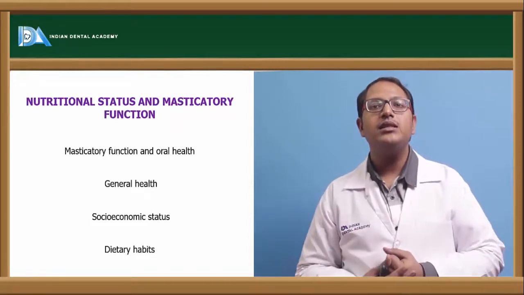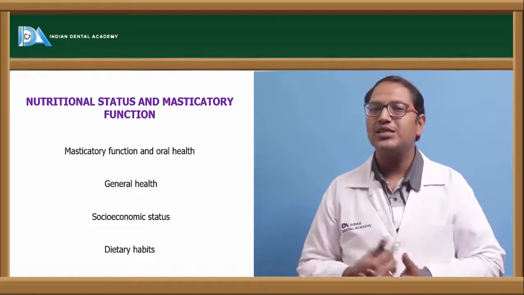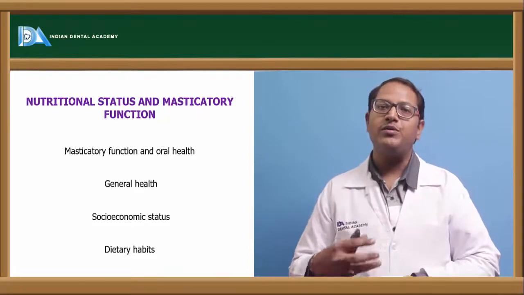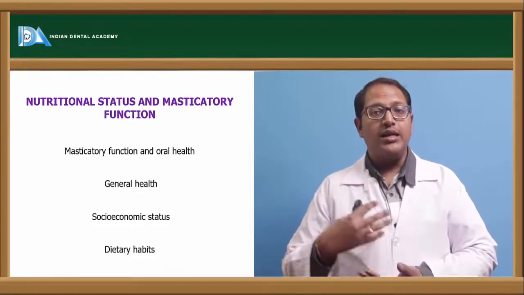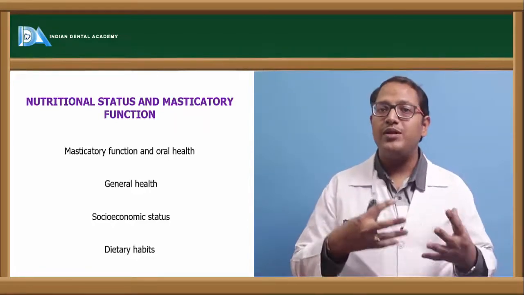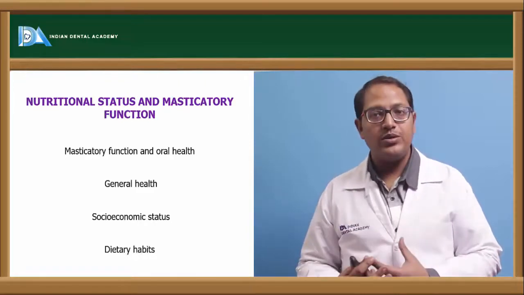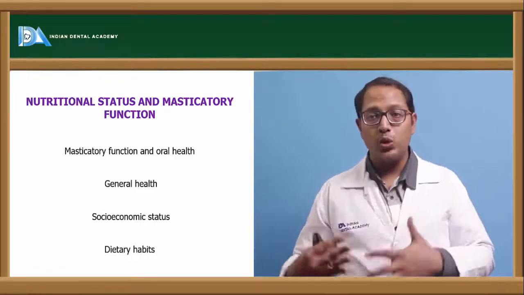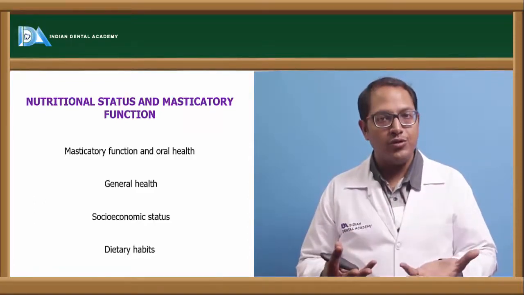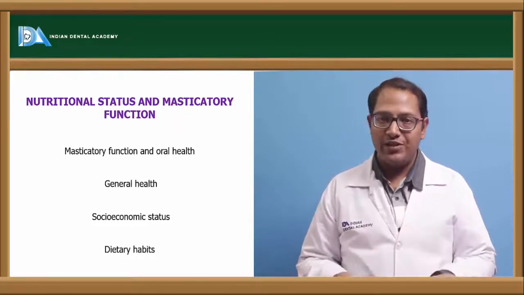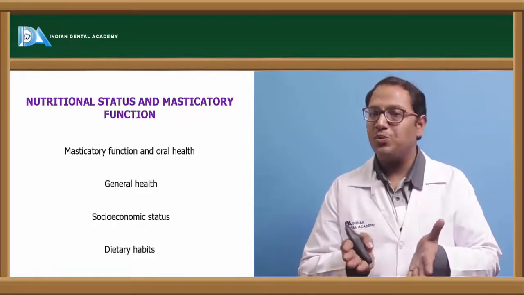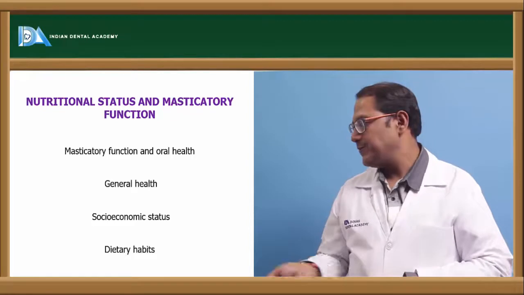He is going to suffer from other diseases which will come over because of this nutritional deficiency. Also, he will be altering his dietary habits. Now, because a complete denture wearer cannot have a new denture every 2 months, he will have to adapt himself to the denture. So once he starts adapting to the denture, what will he do? Either he will start eating less of those foods which are hard to chew with the denture, or he will start removing the denture and not having the food properly. In both ways, we are compromising with the nutrition. Once the nutrition is compromised, our oral health is compromised. Once the oral health is compromised, the entire general health is at stake.